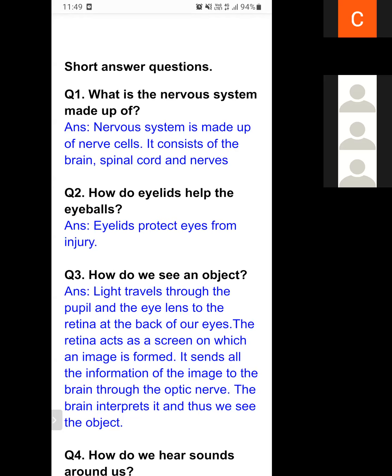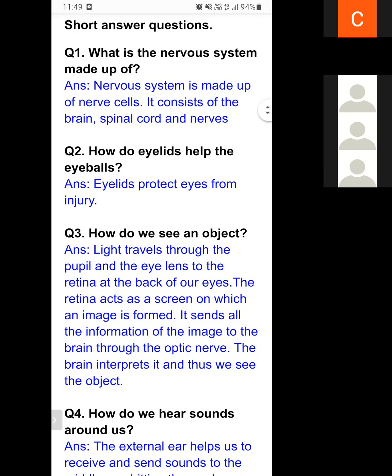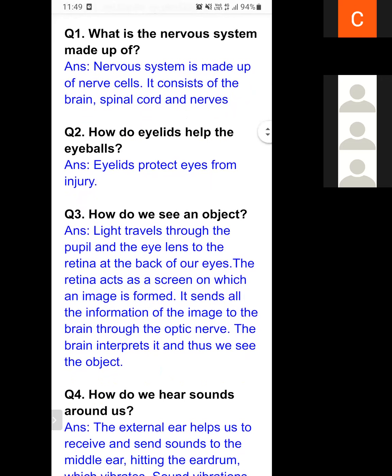So the first question, what is the nervous system made up of? The nervous system is made up of nerve cells. It consists of 3 parts: brain, spinal cord, and nerves. Question number 2, how do eyelids help the eyeballs? Eyelids protect eyes from injury. Question number 3, how do we see an object?